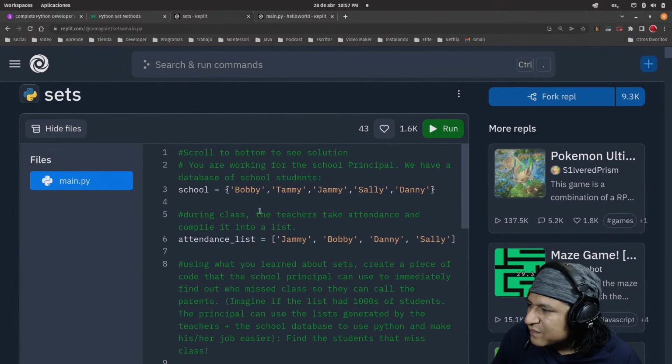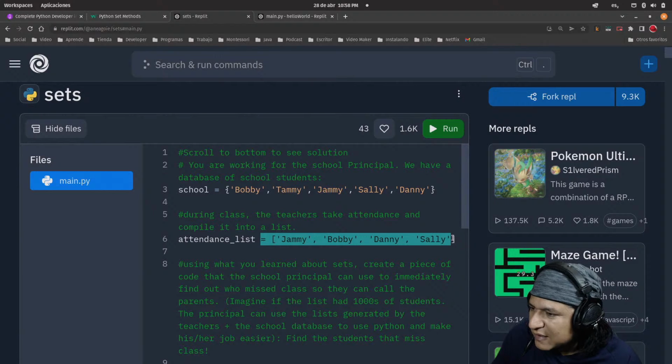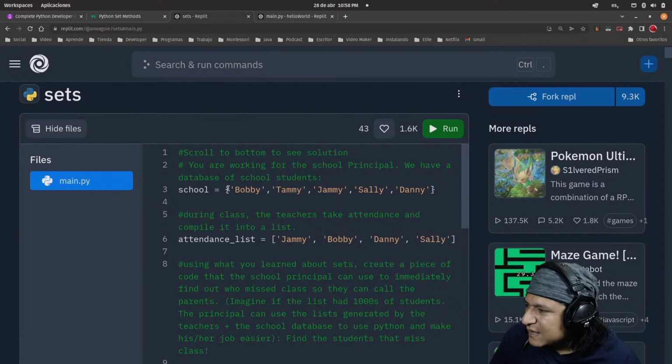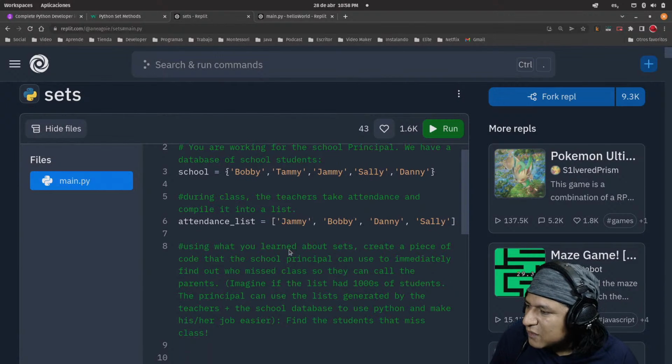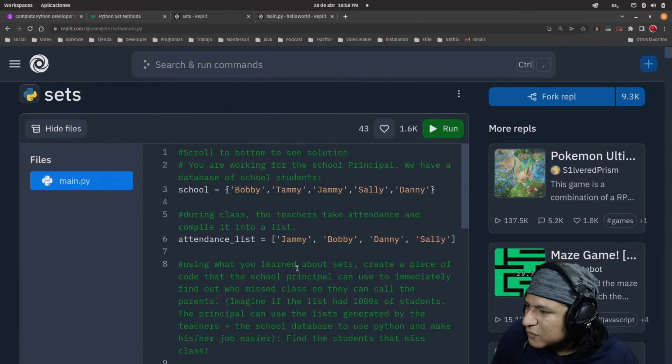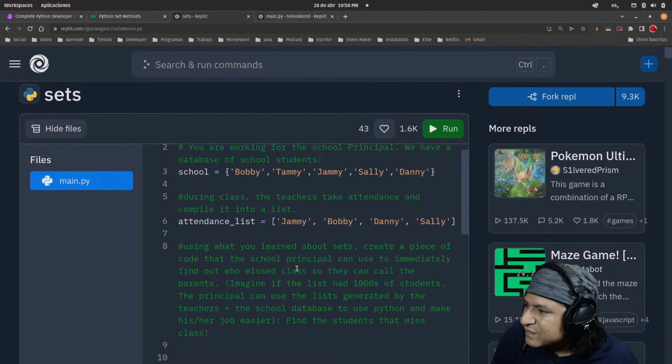Okay, so if this is the school list and this is the attendance list, the top one is a set, the bottom one is a list. So what I would like to do here is find the difference, and I want to know who was missing class basically.